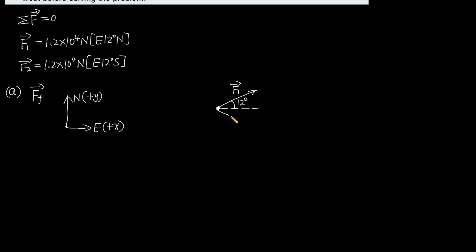And this vector represents the force that tractor 2 exerts on the rock. This angle is also 12 degrees. And this vector represents the force of friction on the rock.